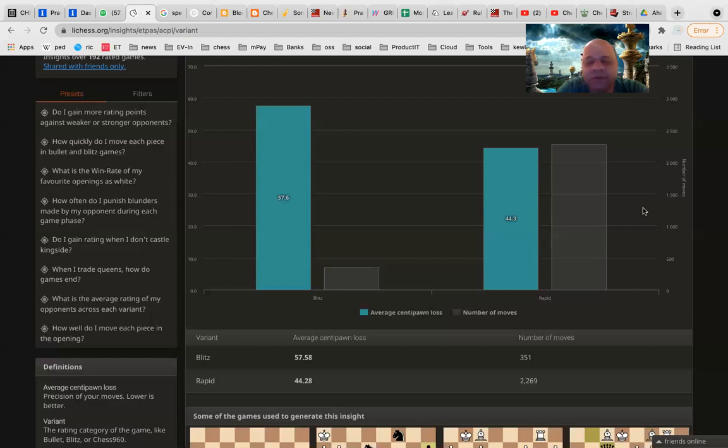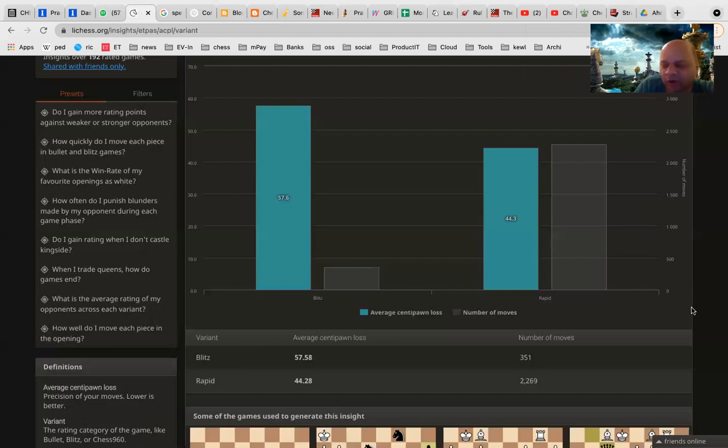So yeah, what I was saying is, what is the first default insight that it shows? It shows across all your games that it has analyzed. So I might have played 30 blitz games and maybe 300 rapid games, or out of that 192 are analyzed, it is telling me. Others I have not analyzed. So using the data of the 192 games, it is plotting this.